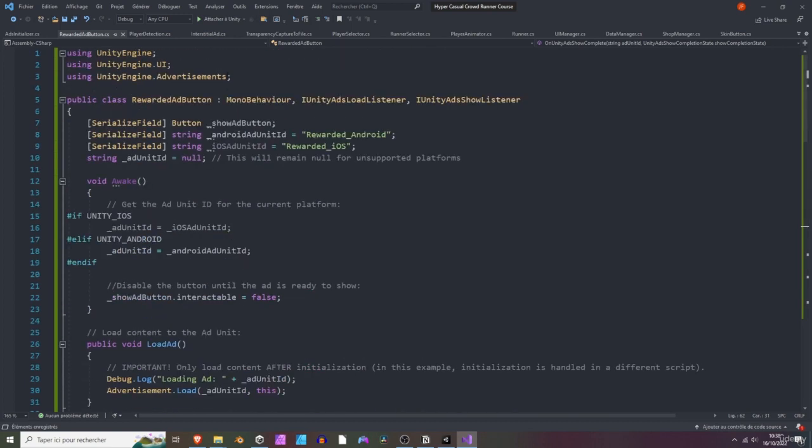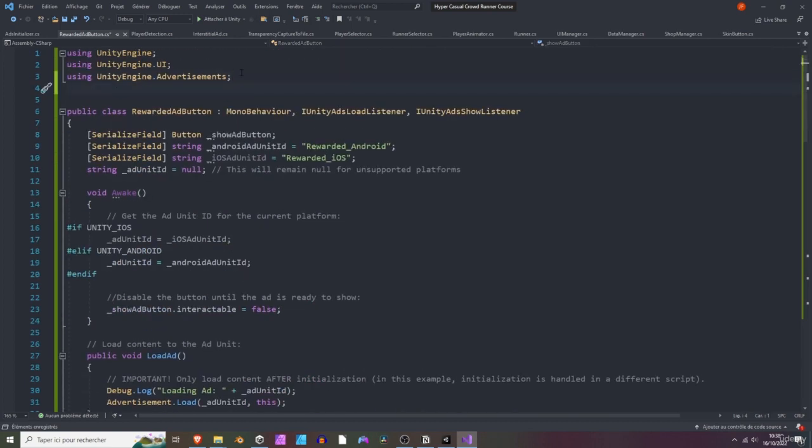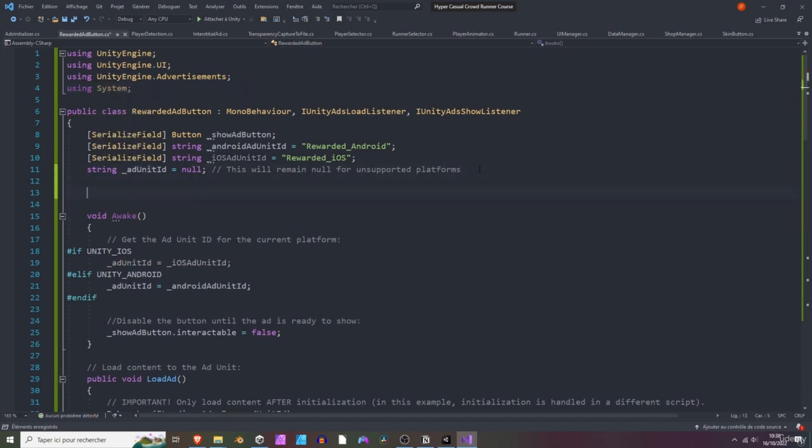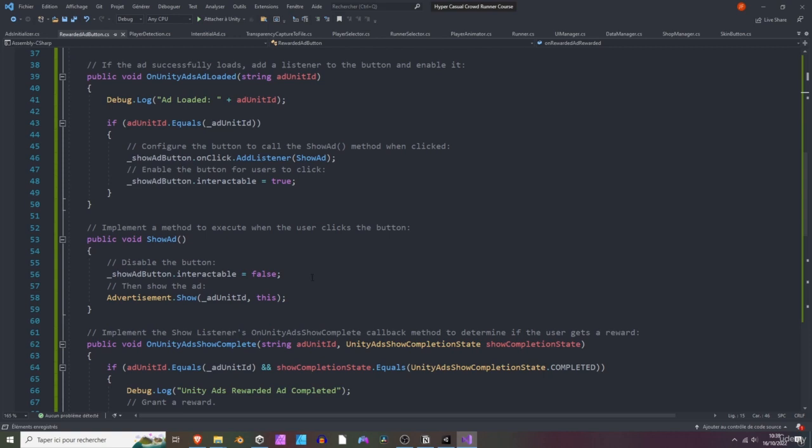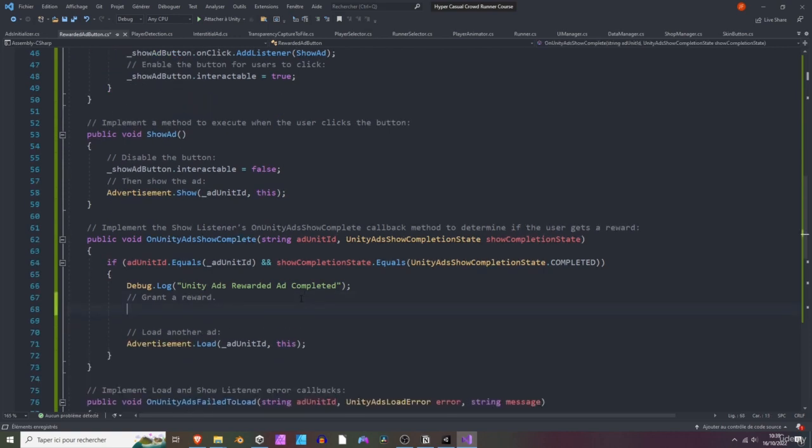Okay? So let's add the system library. So using system, like so. We are going to create a new header for our events, like so. Public static action on rewarded ad rewarded, let's say. Okay, cool. Let's copy this event and paste it right under the grant a reward comment, like so. And we can invoke it if anyone has subscribed to it.